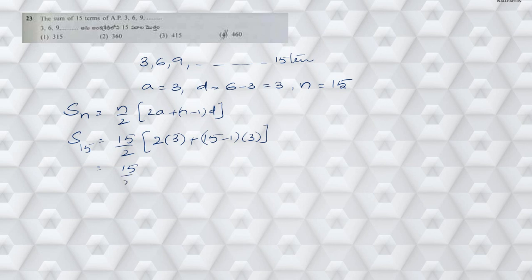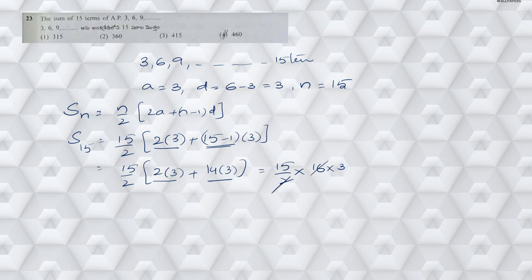Now writing this as 15 by 2. So here, 2 times 3. Here, 15 minus 1 is 14 times 3. So this is 2 times 3 plus 14 times 3. Now 2 times 3 plus 14 times 3 is nothing but 16 times 3. So this is nothing but 16 times 3.